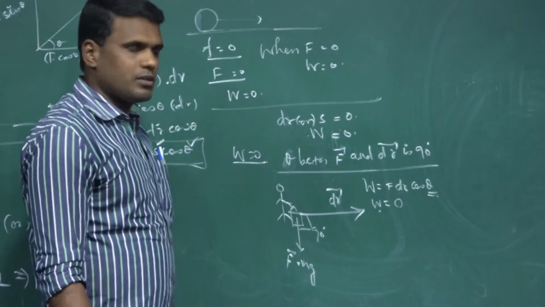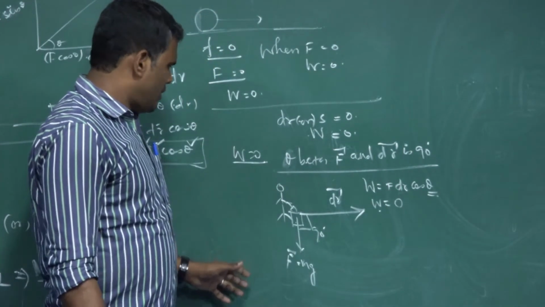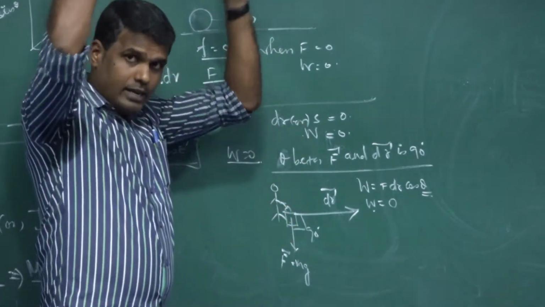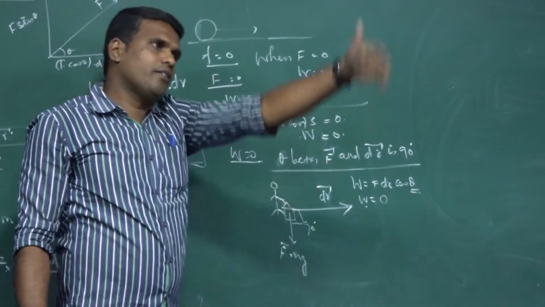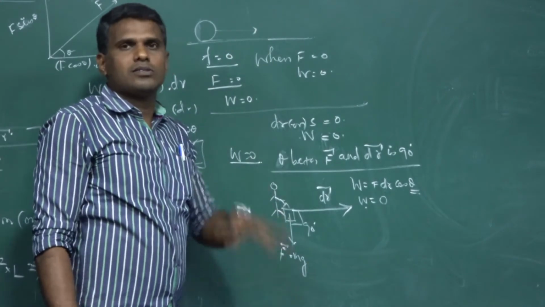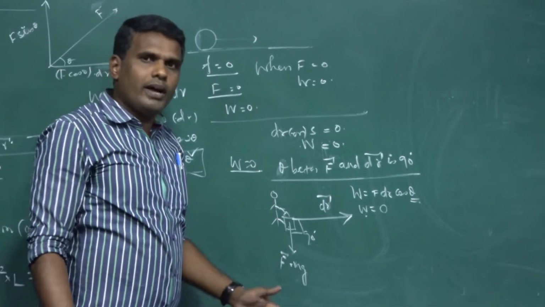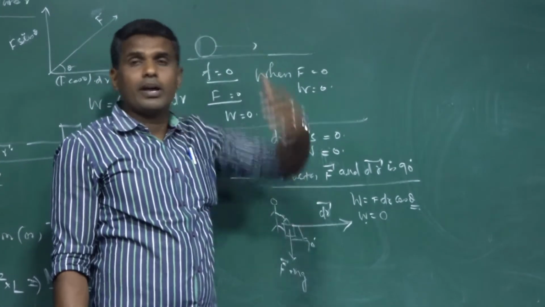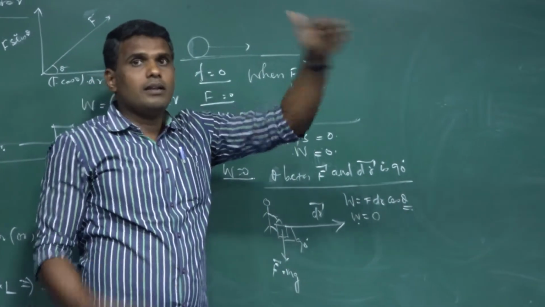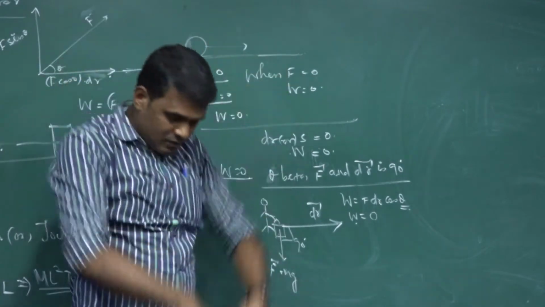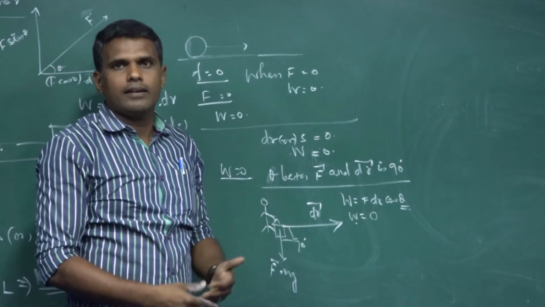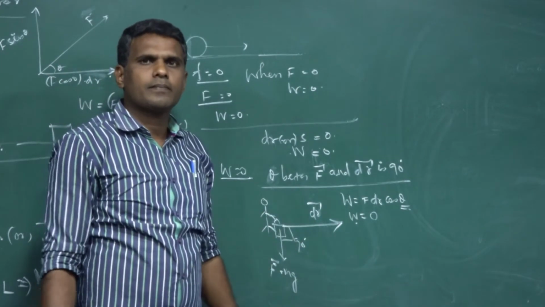Work done is 0. So simply we can say, you may take a heavy object and carry it over your head and walk for miles together, then also work done is 0. Why? You are holding the luggage over your head and moving horizontally, but the weight of the object acts vertically downwards. The angle between the displacement and the force acting is 90 degrees. So work done is 0.